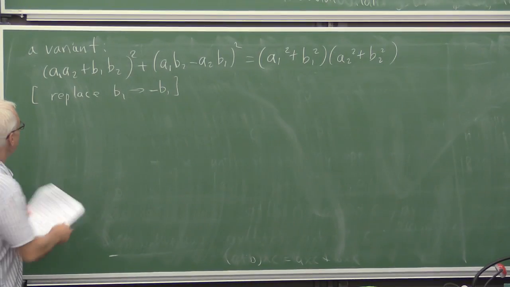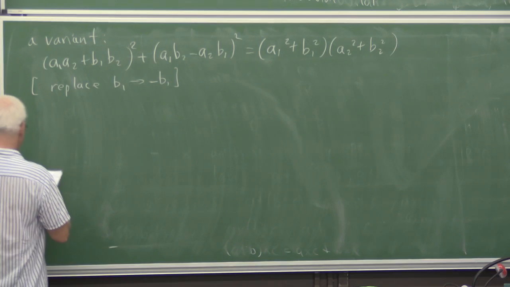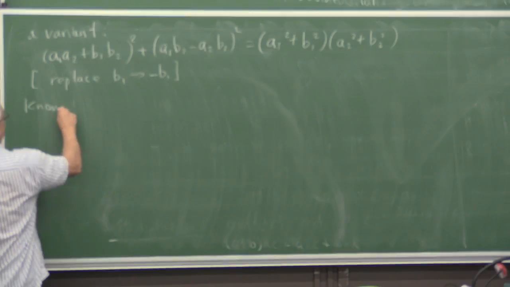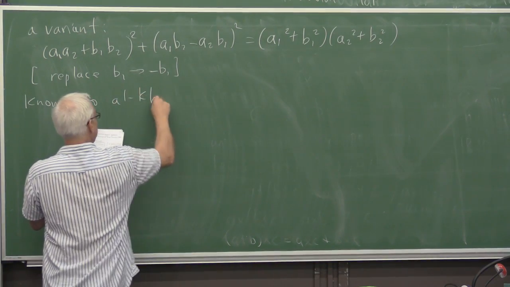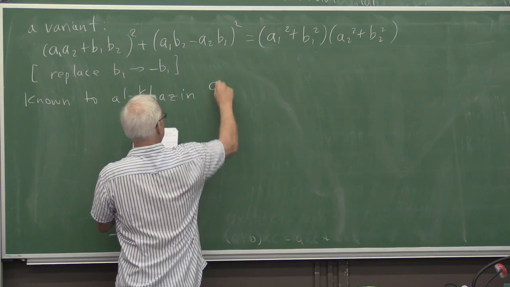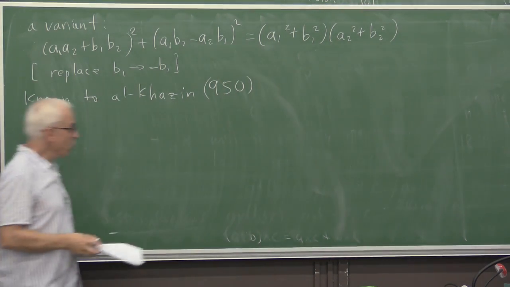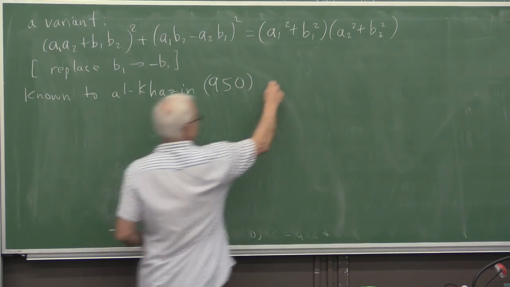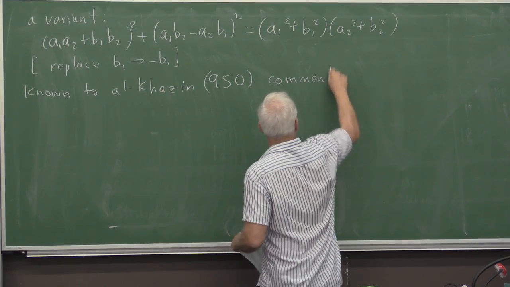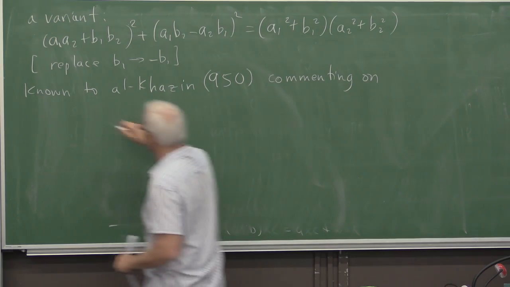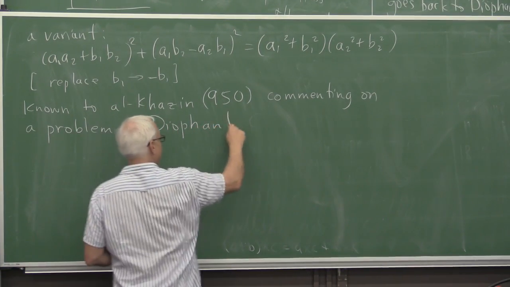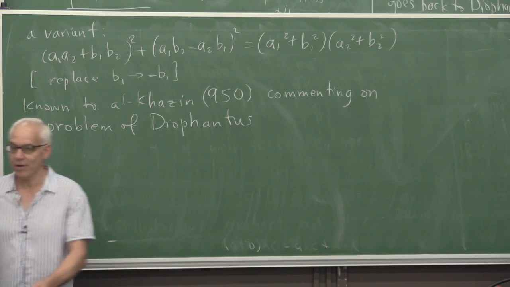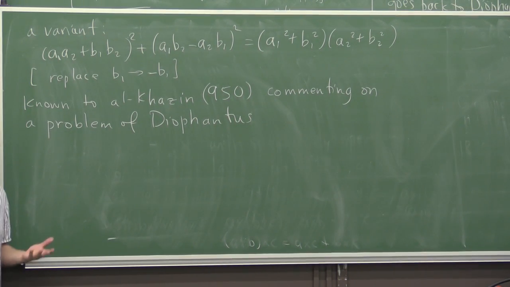So these formulas were also known and talked about by Al-Khazin in 950, who was commenting on a problem of Diophantus. Diophantus wrote a book where he dealt with a number of arithmetical problems.